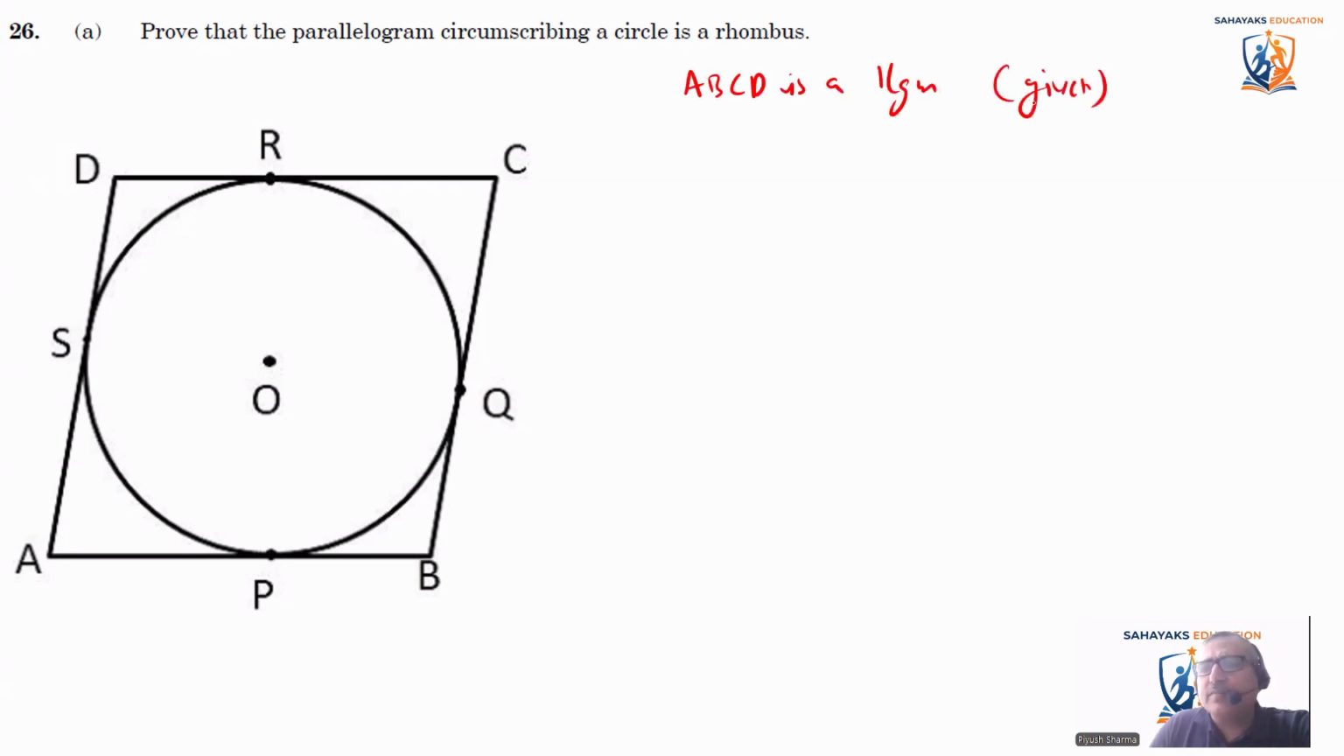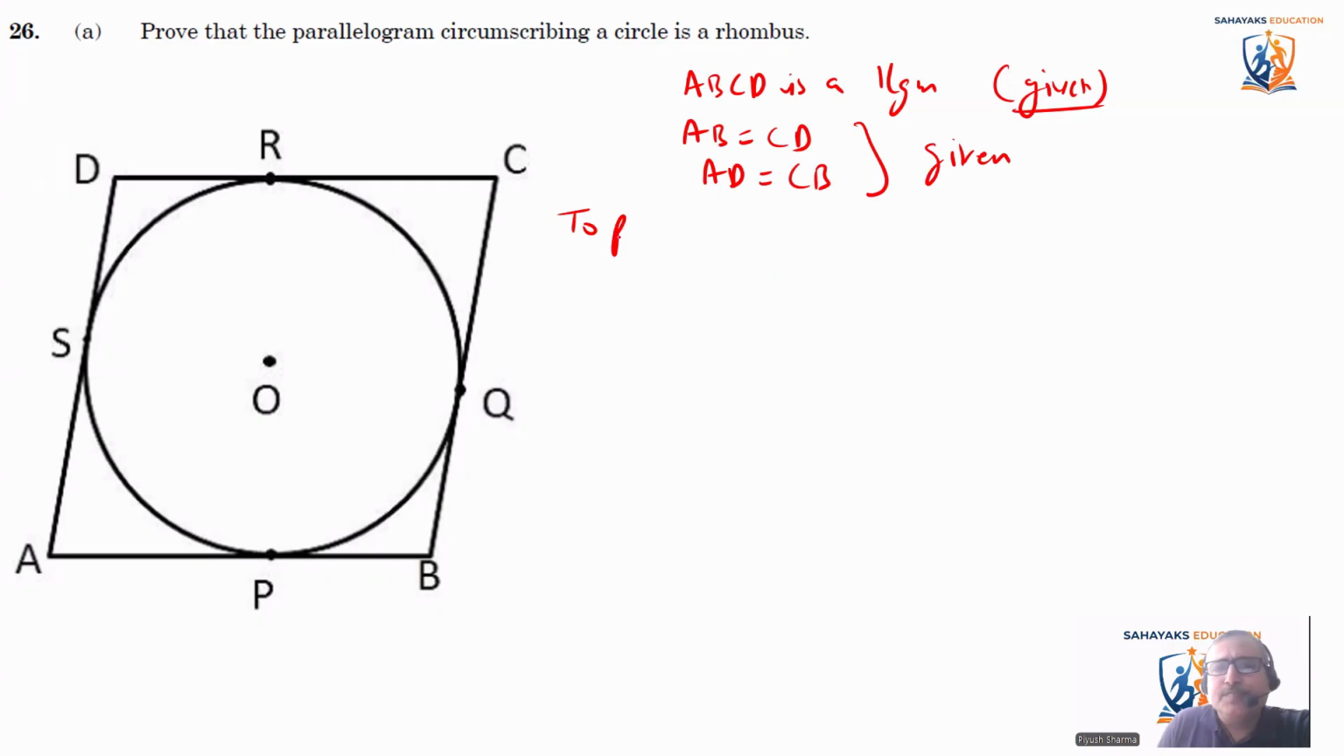And what is a parallelogram? When I say parallelogram, the opposite sides are equal. That means I can say that AB is equal to CD and AD is equal to CB. This is given to us. And we have to prove it as a rhombus. And how can we prove it as a rhombus? A rhombus has all the sides equal.